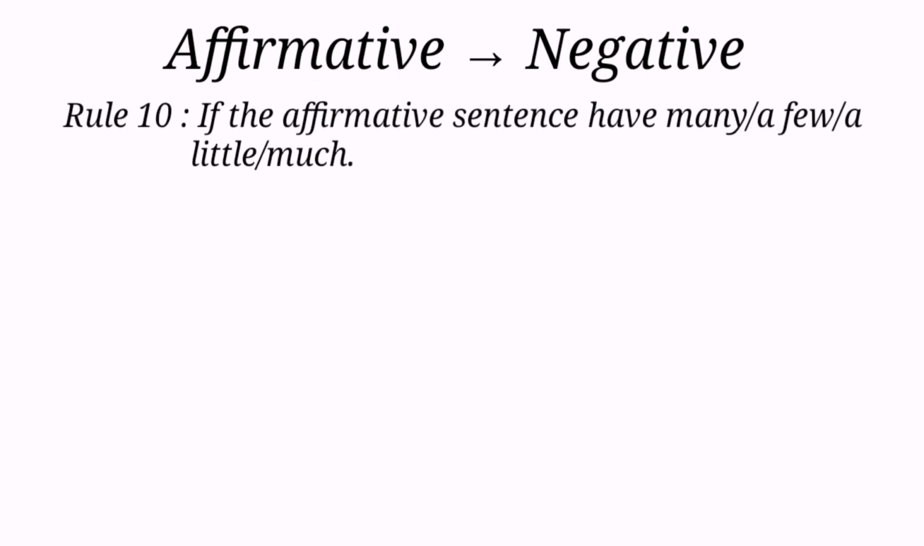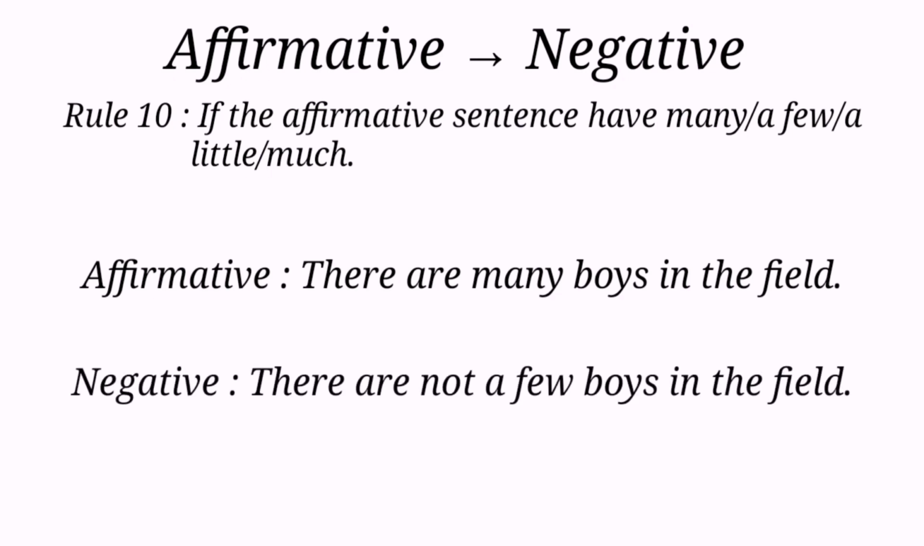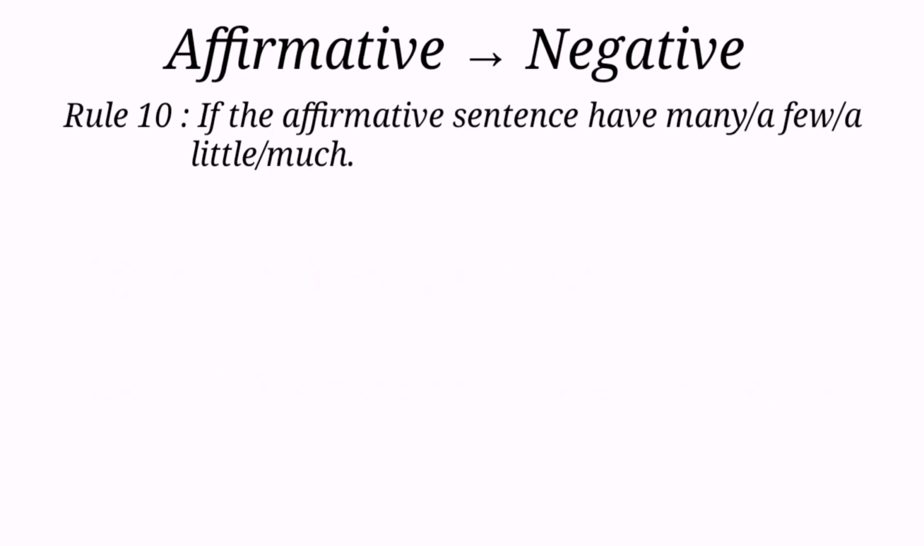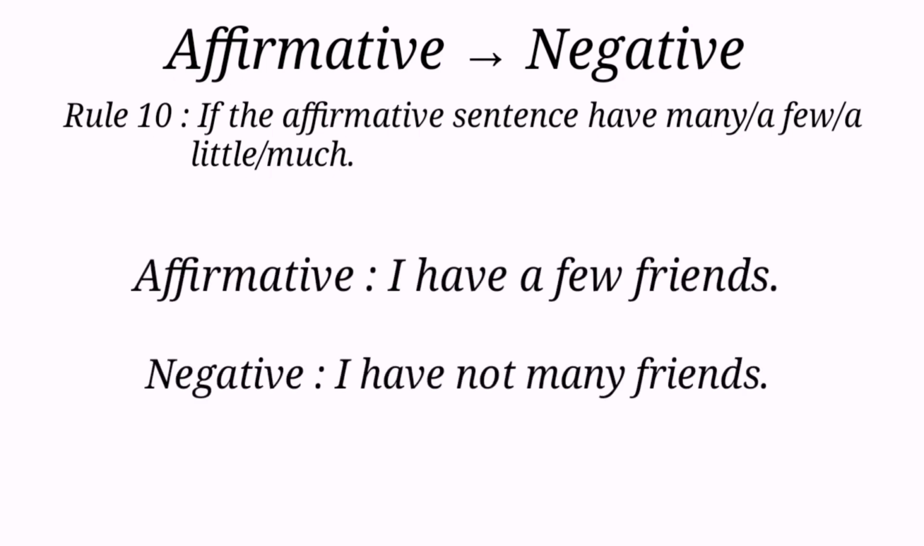Rule 10. If the affirmative sentence has "many", "a few", "a little", or "much", we can change it in the following way. Look at the examples. Number 1. There are many boys in the field. Our negative is: there are not a few boys in the field. We use "not a few" in place of "many". Number 2. I have a few friends. Look at the negative. I have not many friends. Here we use "not many" in place of "few".